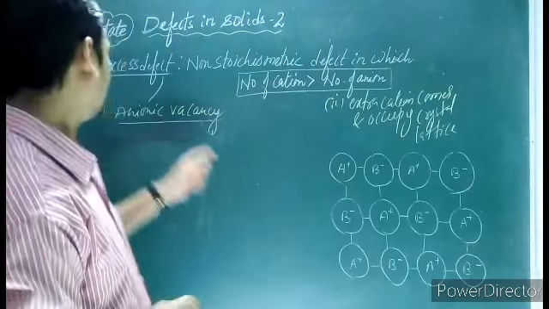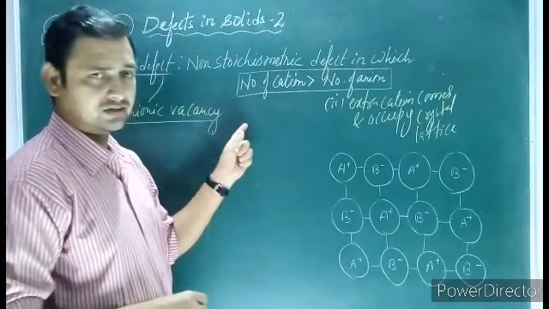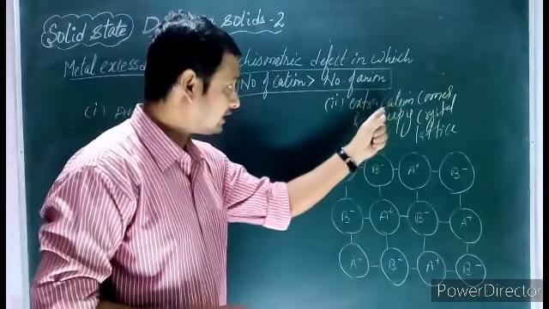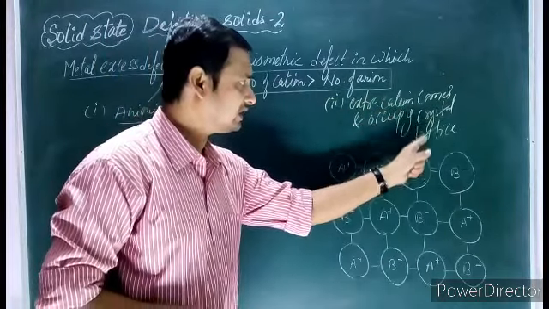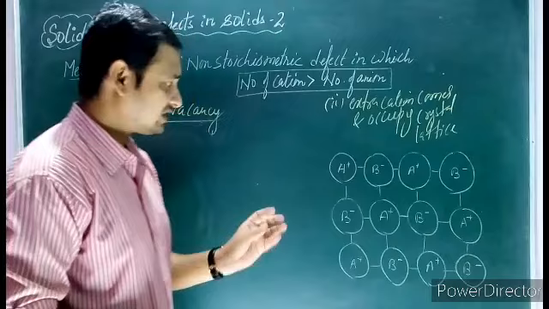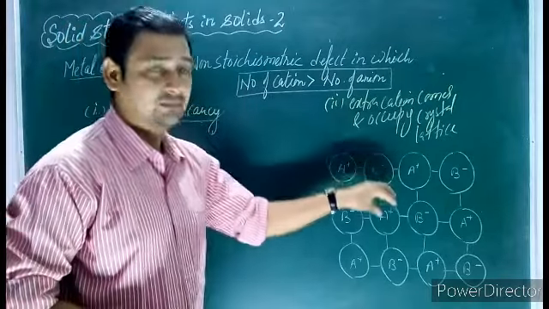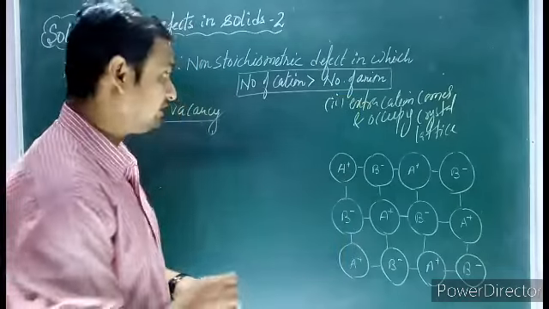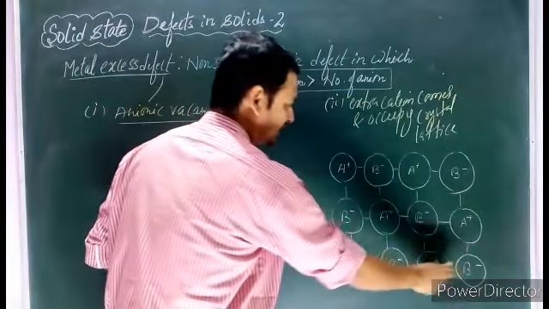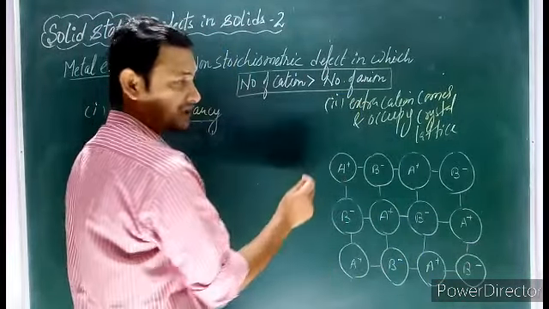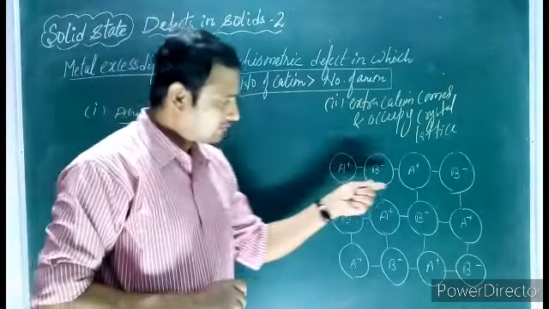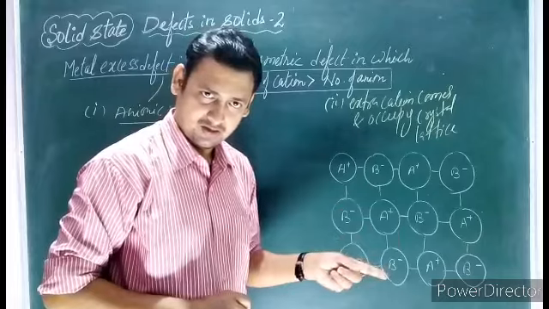Now let's talk about the metal excess defect due to the second cause. Second cause means an extra cation comes and occupies the crystal lattice. When an extra cation comes, the number of cations becomes more than the number of anions. Suppose this is your ionic solid having A plus as cation and B minus as anion. So here the number of cations and anions are equal.